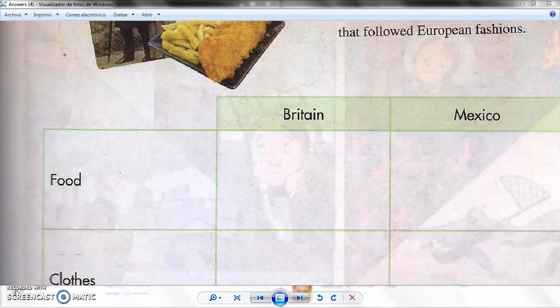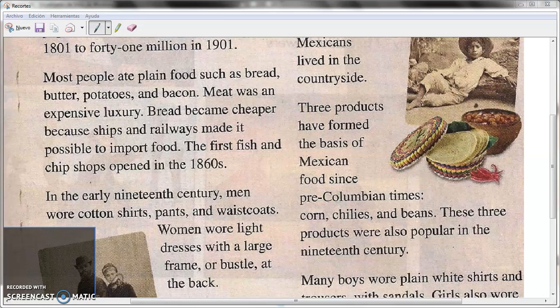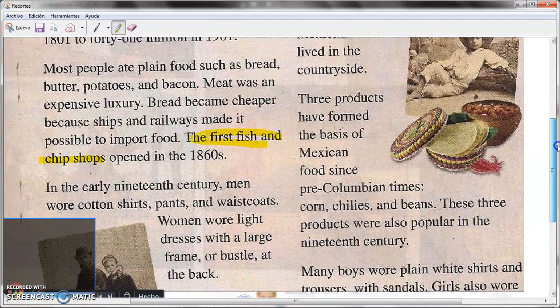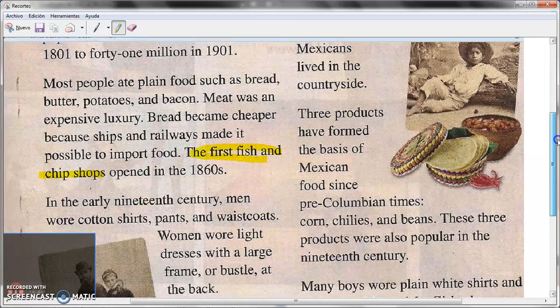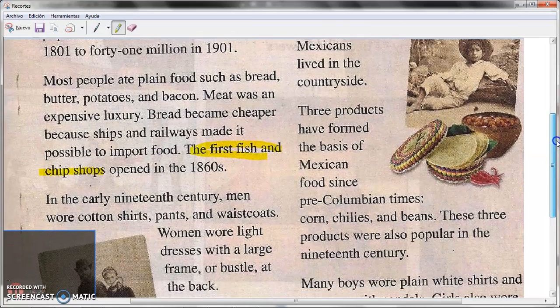Food in Great Britain and food in Mexico. This is what we have here. Food in Great Britain. Well, we have fish and chips shops. Fish and chips. What are fish and chips? Well, pescado y papas. Fish and chips. I'm going to show you the picture in a few seconds.